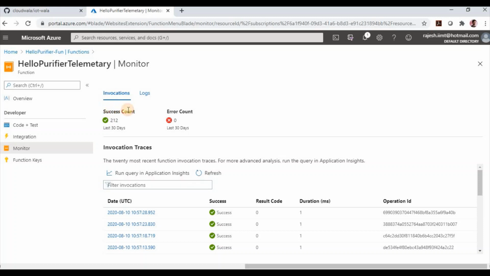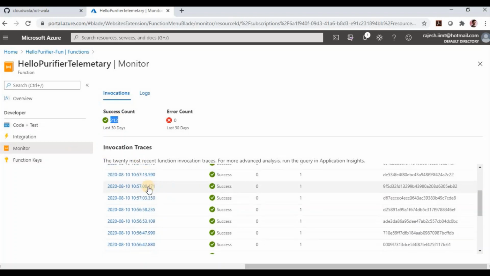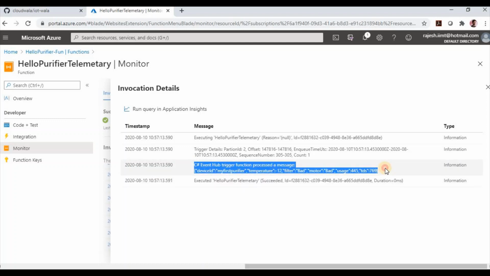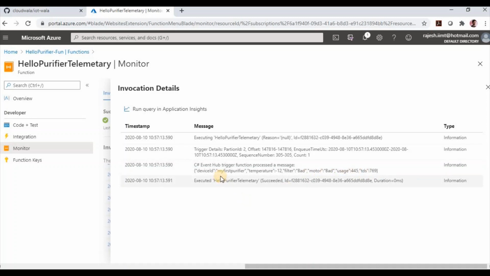So see here, its success count is 212 in the last 30 days. That means in the last 30 days we have received 212 messages. So it will show all the messages that we have received in this function. Okay, so I can click on any of the messages. So it will show me, see here. So this is the actual message. So it is showing my device ID, correct temperature, and filter, motor status, usage, and TDS level. So whatever information we are sending from the simulator, we are receiving it on the Azure IoT Hub.